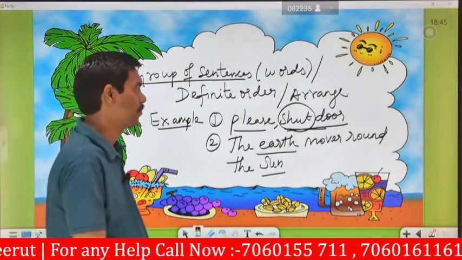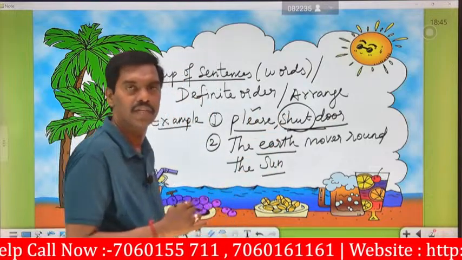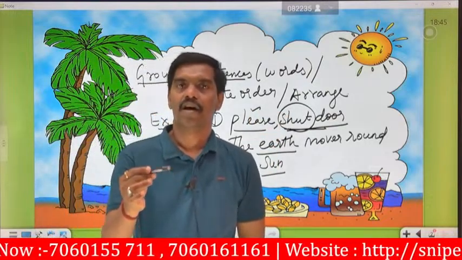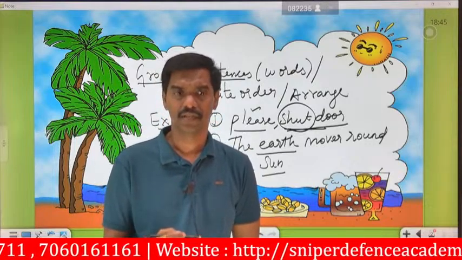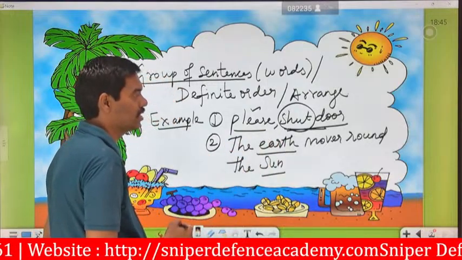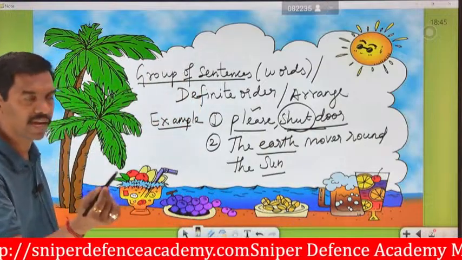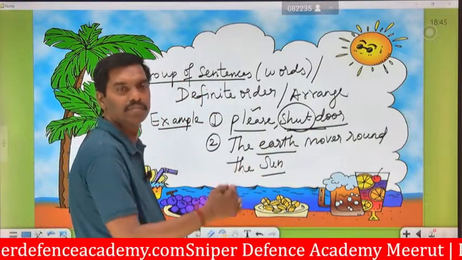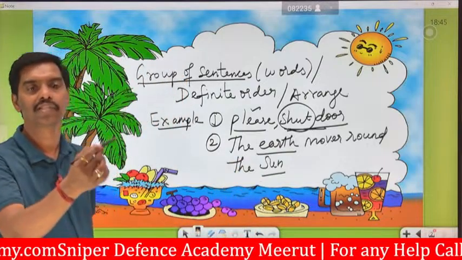This is the main thing: you have to give respect to elders, or to younger ones. For example: please shut door mommy, please shut door daddy, please shut the door sister. You should always give respect so that you will get respect.